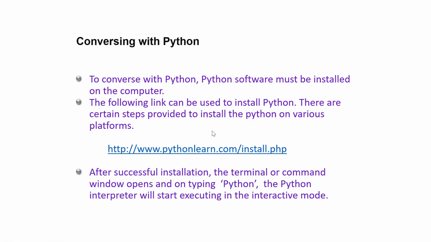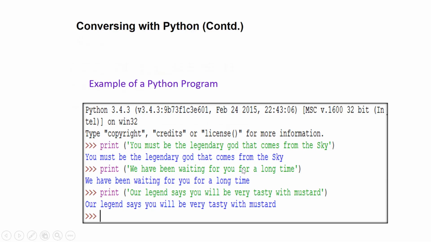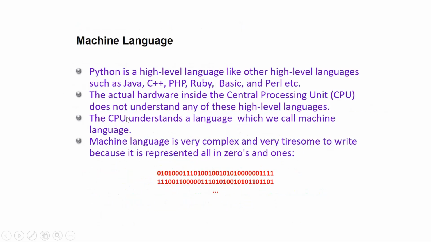So, converse with Python. To converse with Python, the software must be installed on the computer, right? So first of all, we are going to install the software. After successful installation, the terminal command will open and you can type python and the interpreter will start executing in interactive mode. So you can see the activities are given here. Display hello world. This is the first program we are going to write in Python. I've already made the screenshot as well.